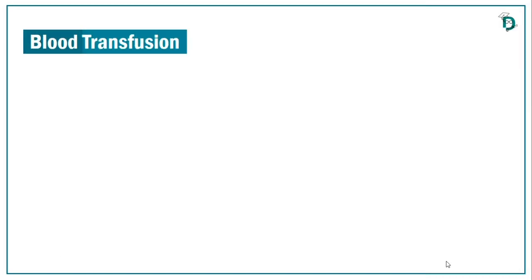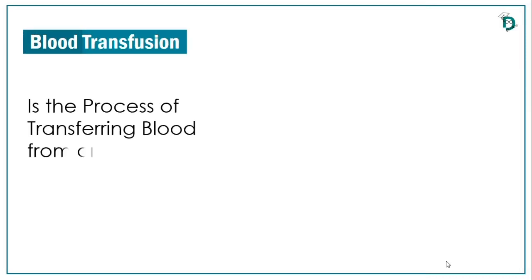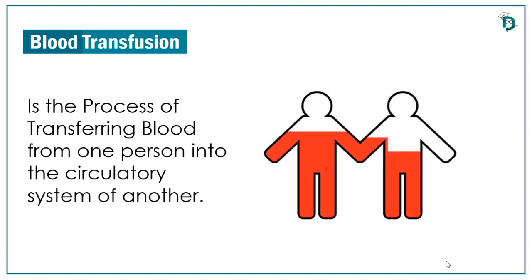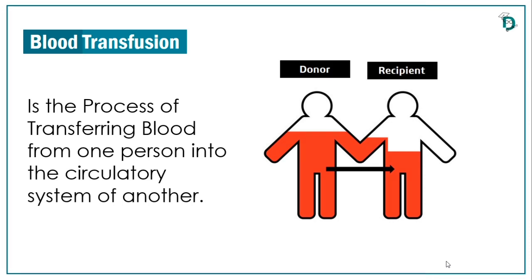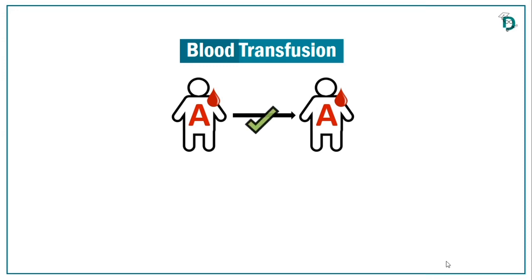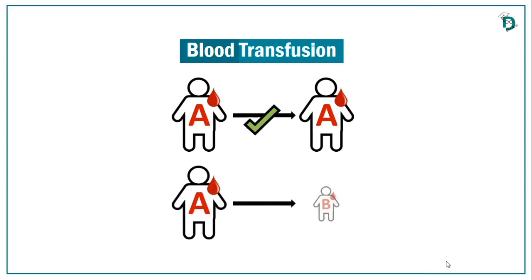So blood transfusion is the process of transferring blood from one person into the circulatory system of another, where the person who is giving or transferring blood is called donor and the one who is receiving blood is called recipient. But before blood transfusion, blood type of donor and recipient should be considered and matched first. For example, donor of blood group A can give blood to recipient of blood group A, but donor of blood group A cannot give blood to recipient of blood group B.